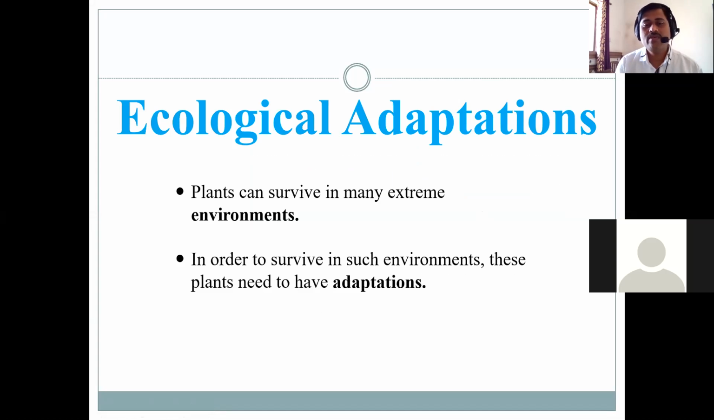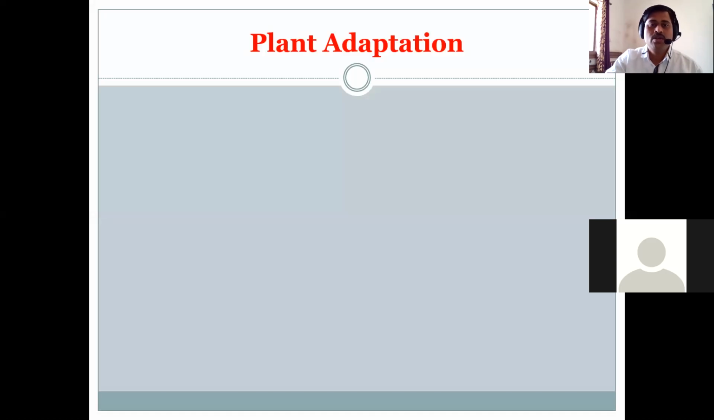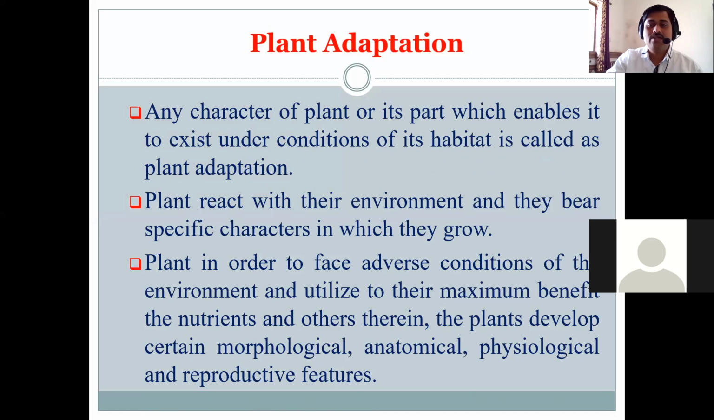So in order to survive in such an environment, these plants need to adapt. That is called ecological adaptation. So any character of the plant or its part which enables it to exist under certain conditions of its habitat is called a plant adaptation. Plants react with their environment and they bear a specific character in which they grow.